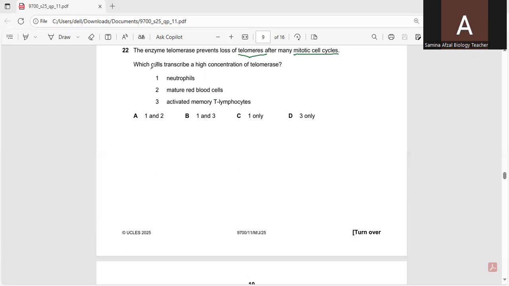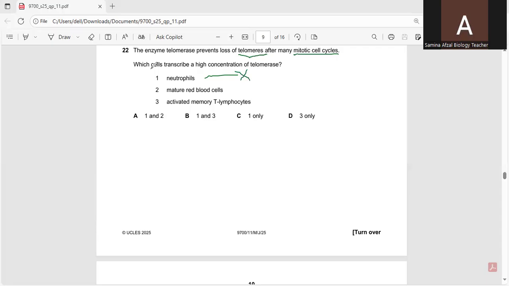So they have given us neutrophils. Neutrophils are a type of white blood cell that have a short lifespan. So according to this, the high rate of production requires telomerase to maintain the telomeres of the progenitor cells. So neutrophils are not those cells.